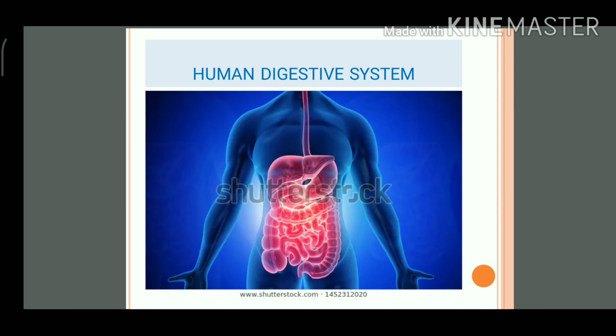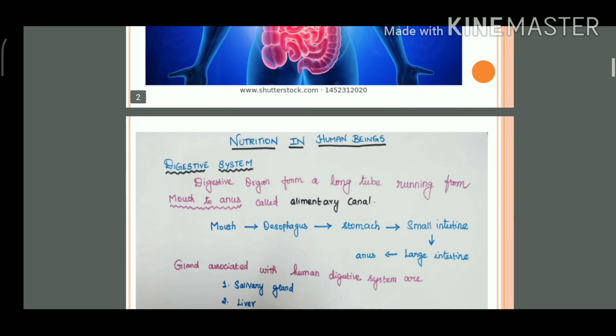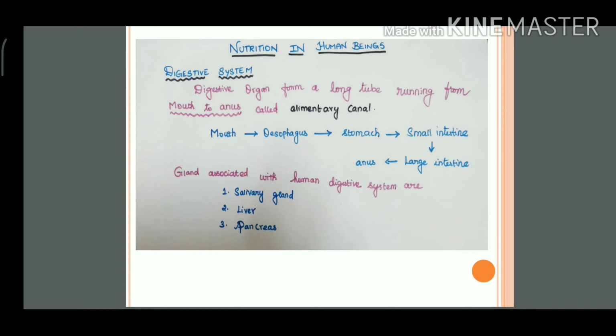Actually, for the past few classes, you have been discussing various information about nutrition in human beings. Today, we are still going to see it in a little more detail. In the human digestive system, first we will deal with nutrition in human beings. We are taking in food, and you may wonder how you yield nutrition from the ingested food. This occurs because of the digestive system.